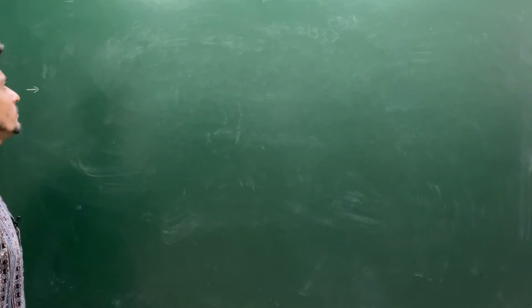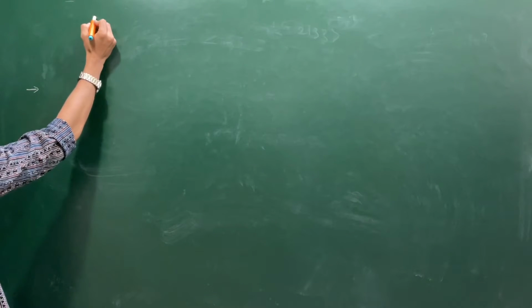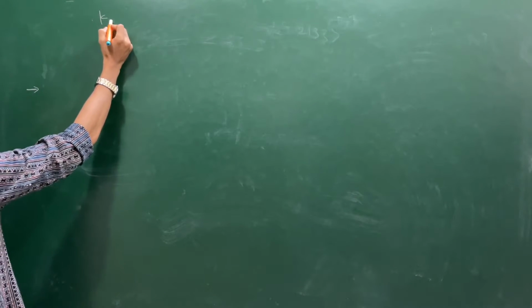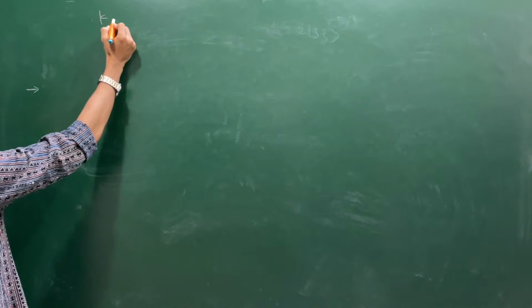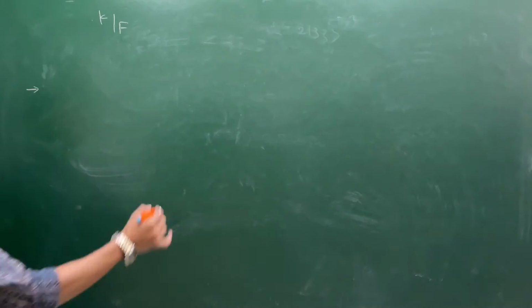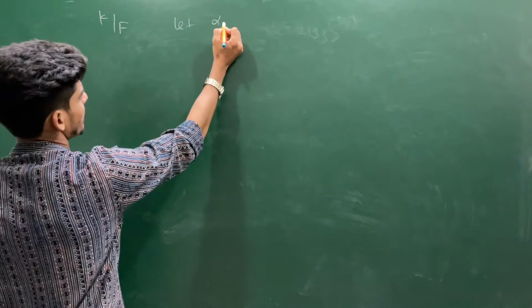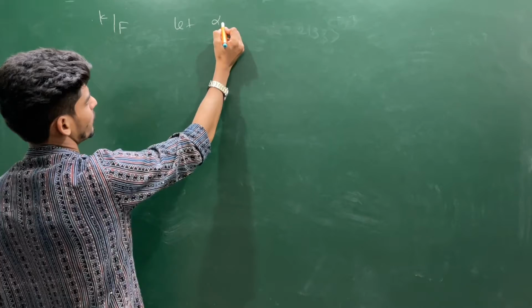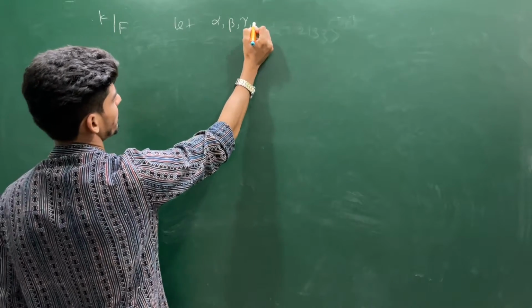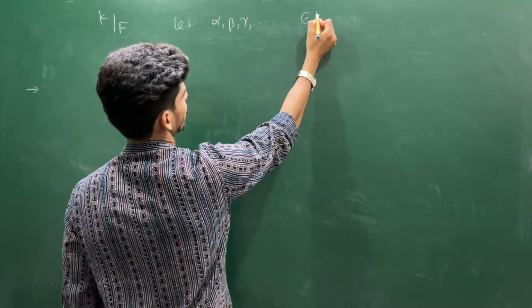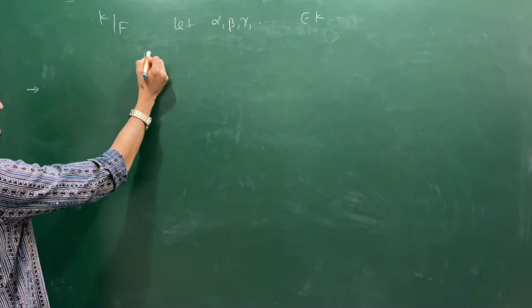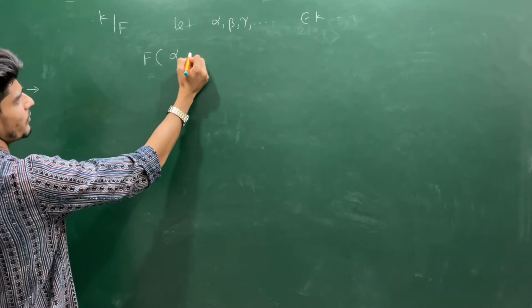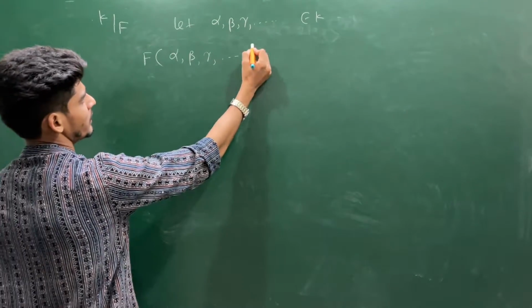Let's observe another thing. Let K be a field which is an extension of the subfield F. Let alpha, beta, gamma and so on be any elements of K. You write this structure F, alpha, beta, gamma and so on.